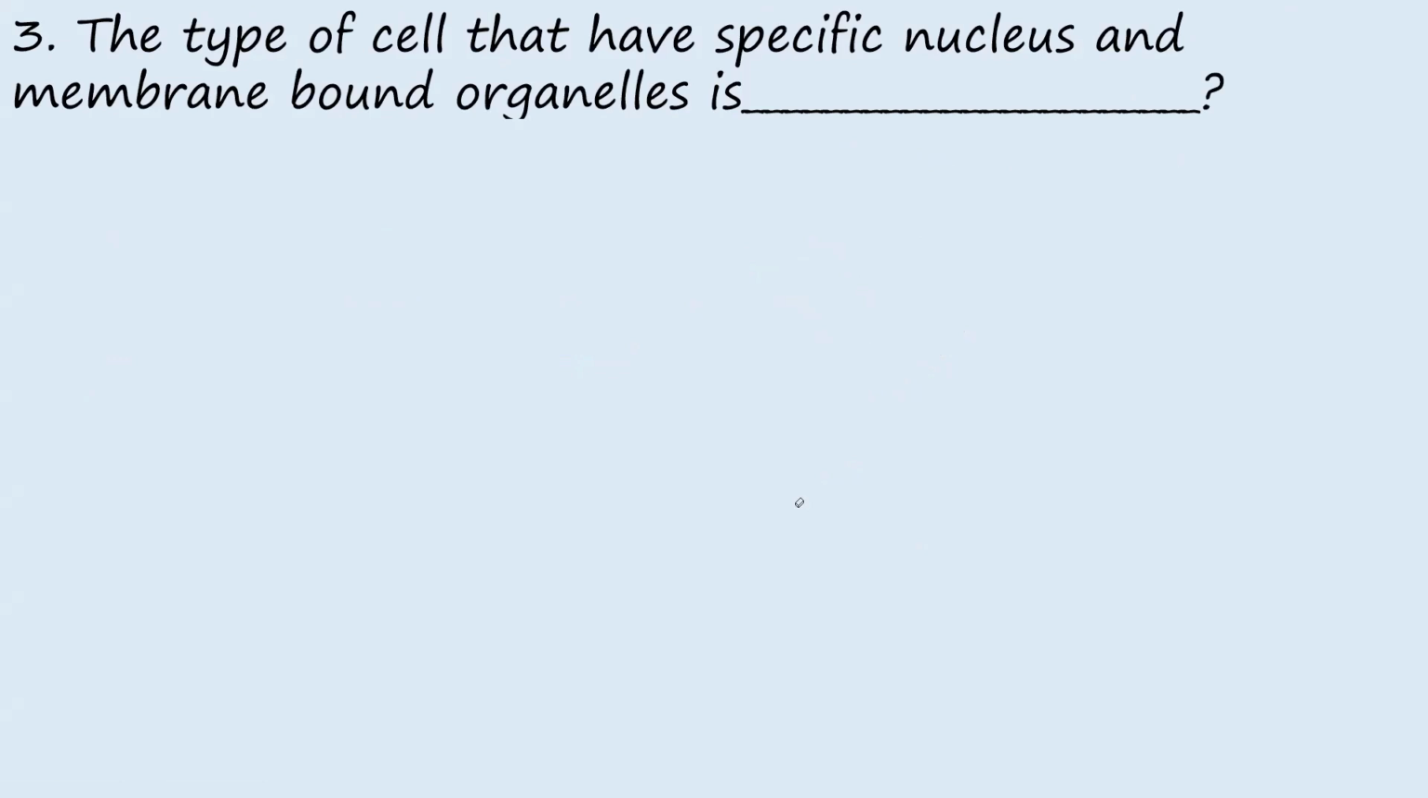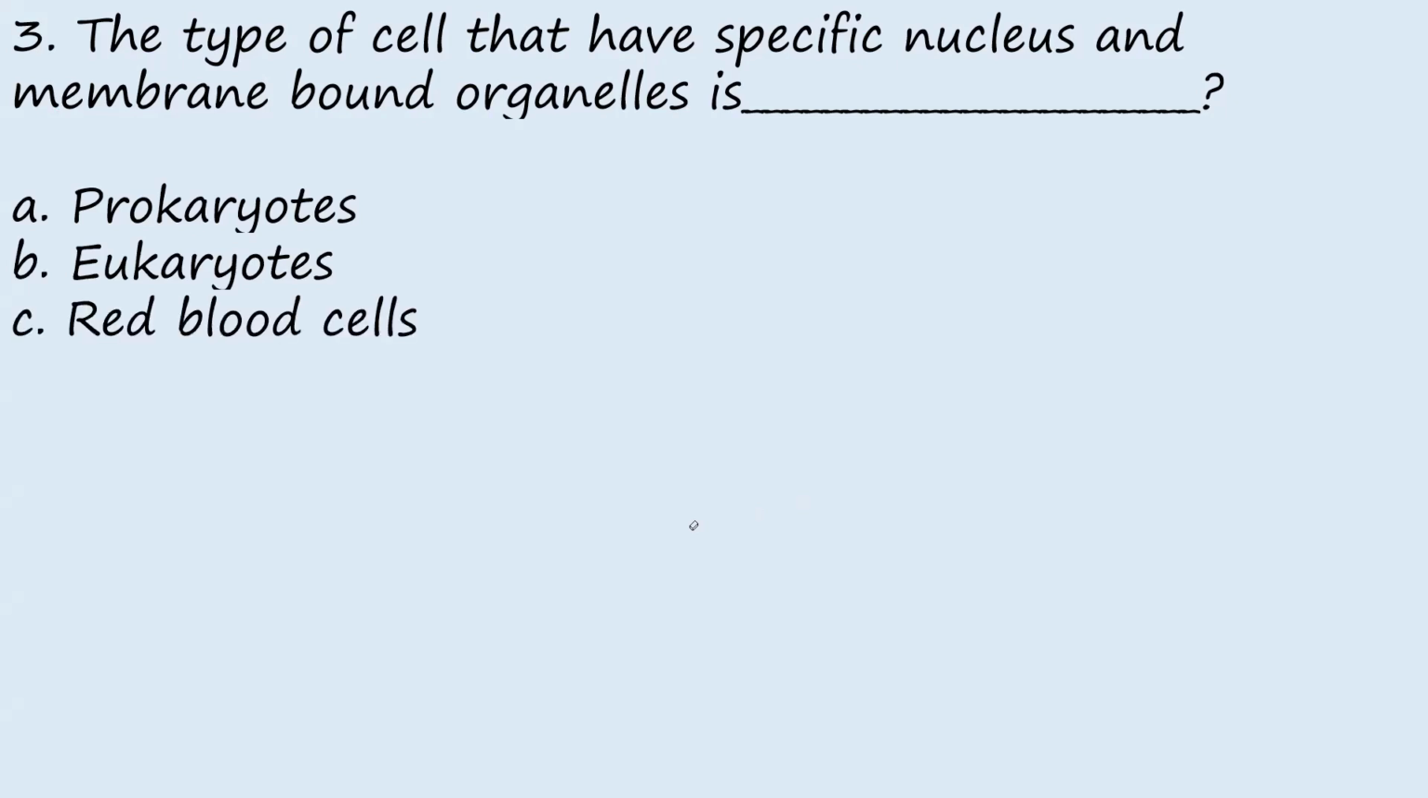So the next question is question 3. The type of cell that has a specific nucleus and membrane-bound organelles is: when we have a cell that has a specialized nucleus and membrane-bound organelles like mitochondria, chloroplasts, lysosomes, that is what describes a membrane-bound organelle. So that type of cell is called A, prokaryote, B, eukaryote, C, red blood cells, D, sperm cells.